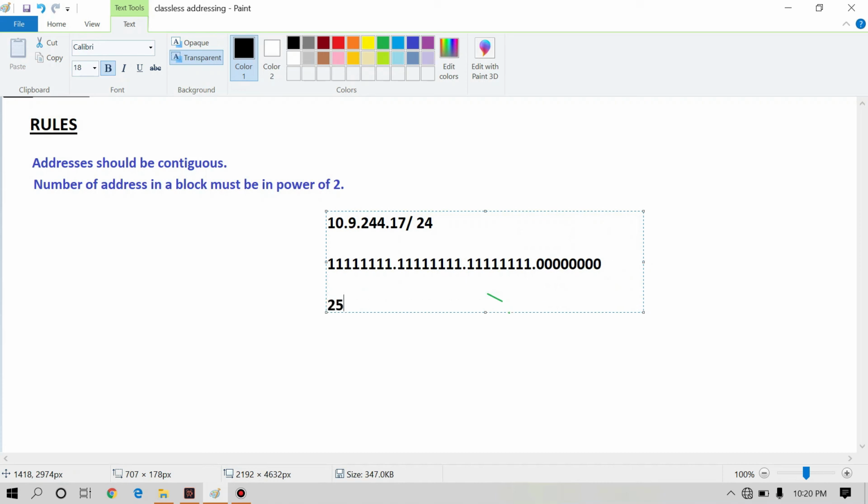Now it becomes 255.255.255.0. And to find its network ID, we simply have to perform the AND operation with the IP.